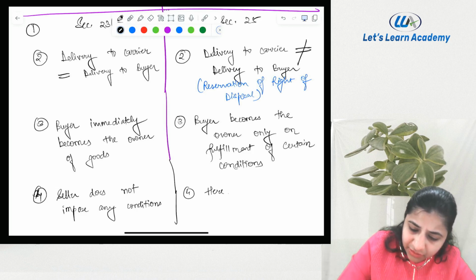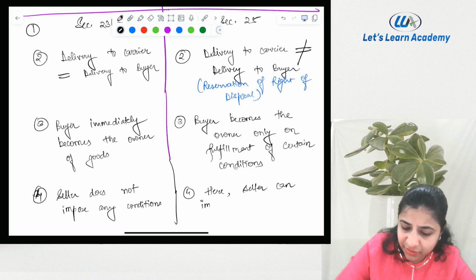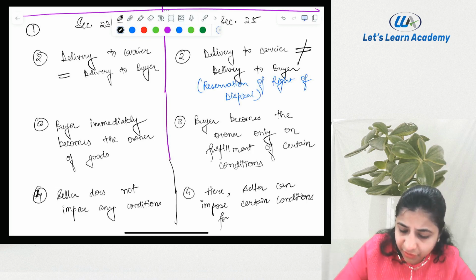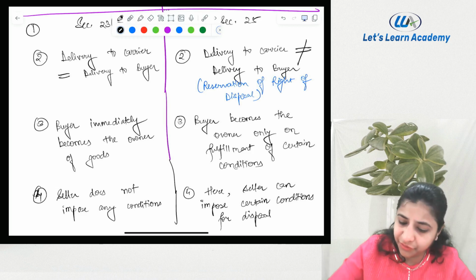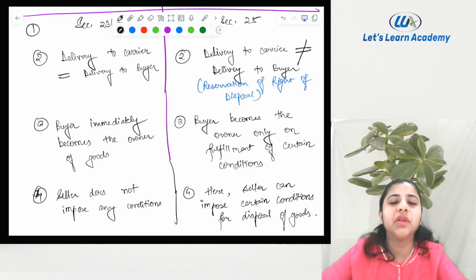Here the seller can impose certain conditions for disposal or delivery of goods. I will use the word disposal because that is more appropriate. Our title also is reservation of right of disposal.